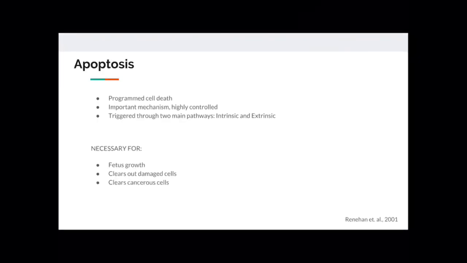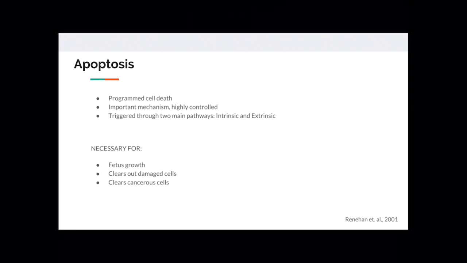There are two ways the cell can die: necrosis and apoptosis. Necrosis occurs when a cell is damaged by an external force, such as poison. Apoptosis, on the other hand, is a form of programmed cell death that occurs in multicellular organisms. It is a regulated form of cell death and has a role in biological processes including embryogenesis, aging, and many